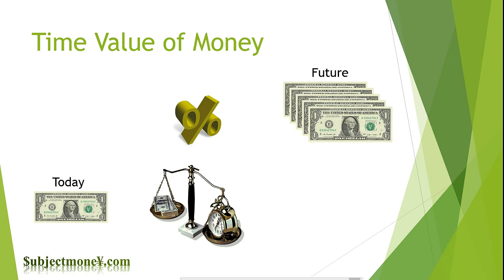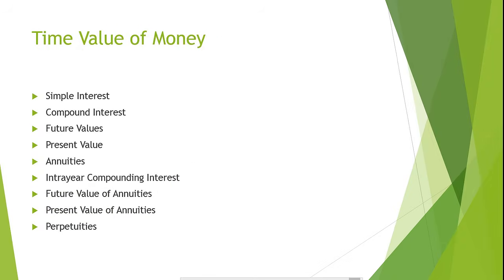This is because a dollar today can earn interest over the next 5 years and would therefore be worth more than the dollar in the future that is being compared to. In this time value of money lesson, we will go over simple interest, compound interest, future value, annuities, present value, intra-year compounding interest, future value of annuities, present value of annuities, and perpetuities.